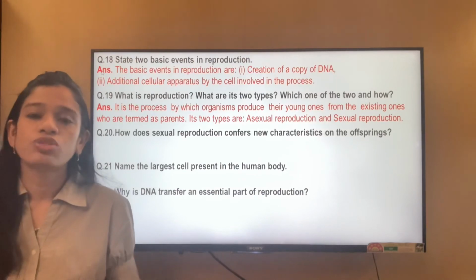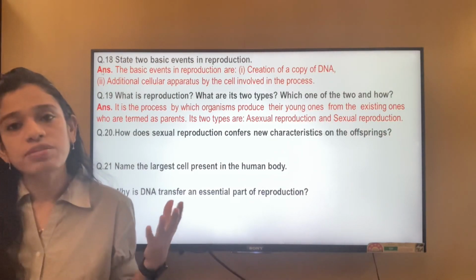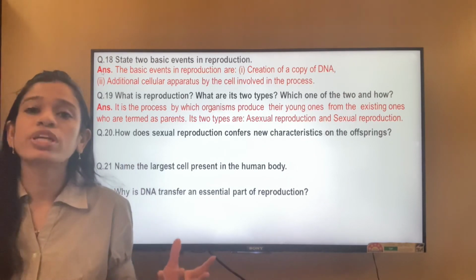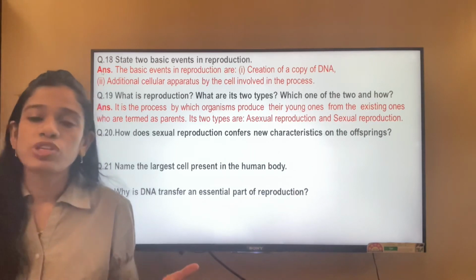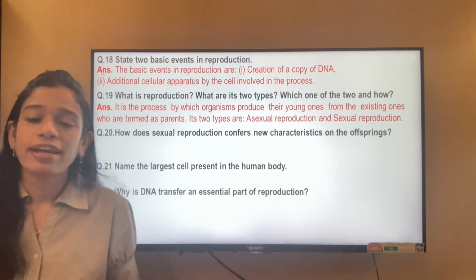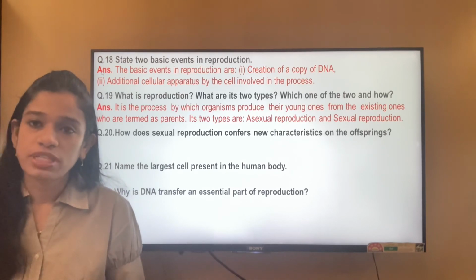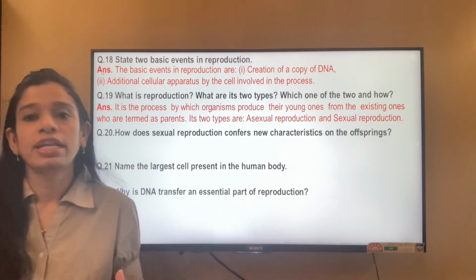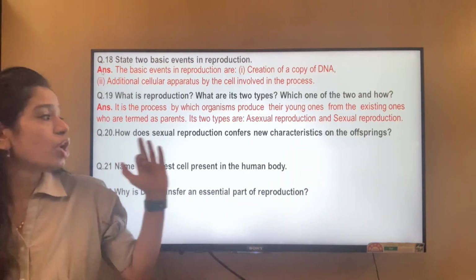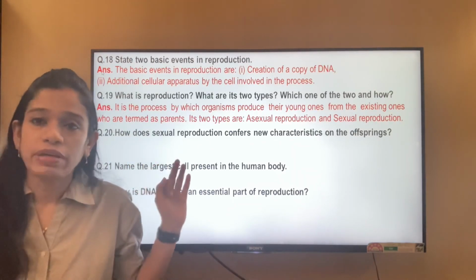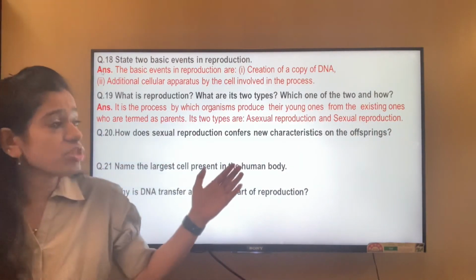That is, in sexual reproduction, there is the fusion of the male and the female gametes, and both the male and the female gamete contain DNA. The male gamete contains the DNA from the male, and the female gamete, or the egg, contains the DNA from the female. So both fuse together and form the zygote. So the offspring contains the genetic material from both the parents, the male as well as the female. So how does it confer new characteristics?